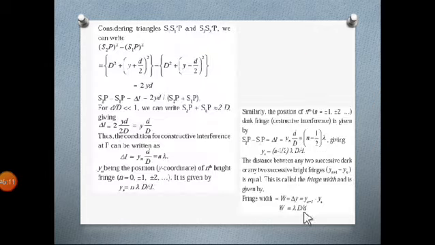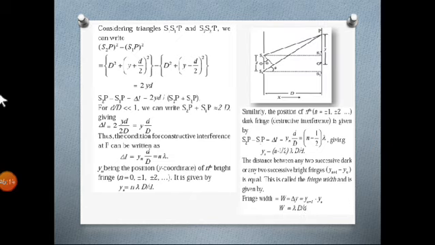Okay, so let's move toward the mathematical derivation. We are going to consider two triangles. The first triangle is S1 S1 dash P. Here is the triangle, and the bigger one is S2 S2 dash P. This is the other triangle: the smallest one at the upper part, and the biggest one at the lower part. So that we are going to use. As you can see, a 90-degree angle is forming here. So let's see what exactly happens.